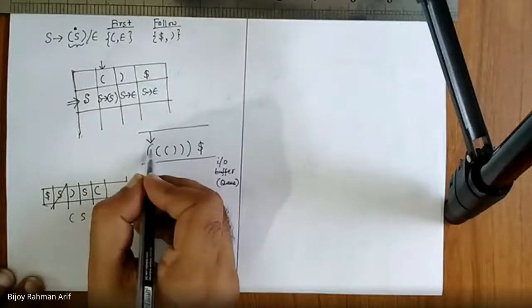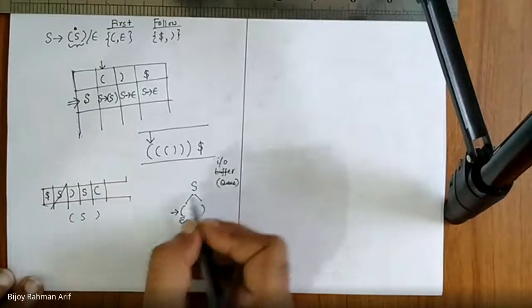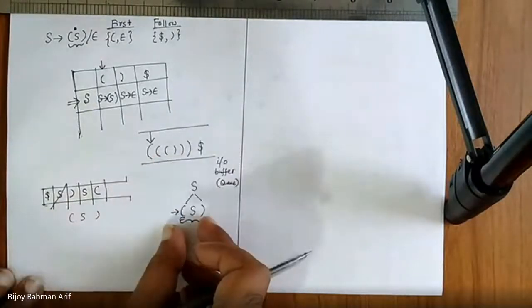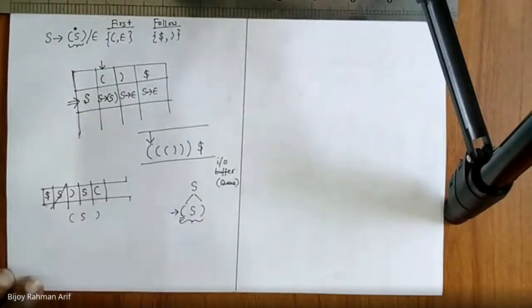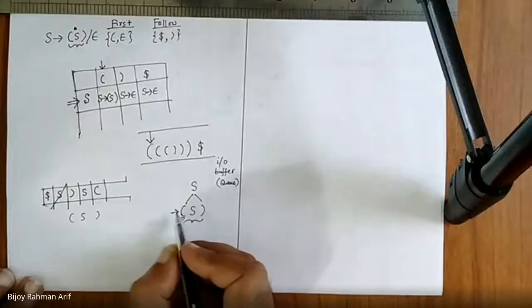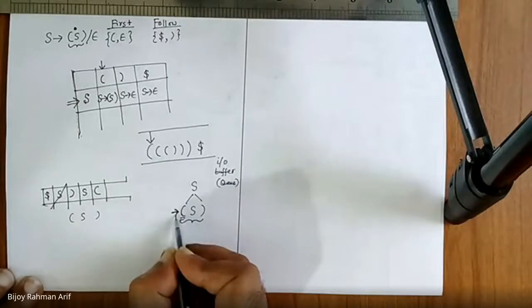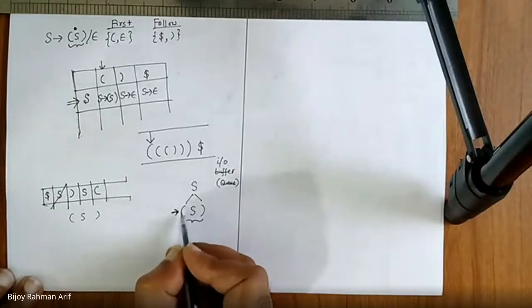I am reading from the left side. I also want leftmost derivation, because LL1 is a leftmost derivation. So if I want to do leftmost derivation, S derives to this, then I have to encounter this one first. Am I right?